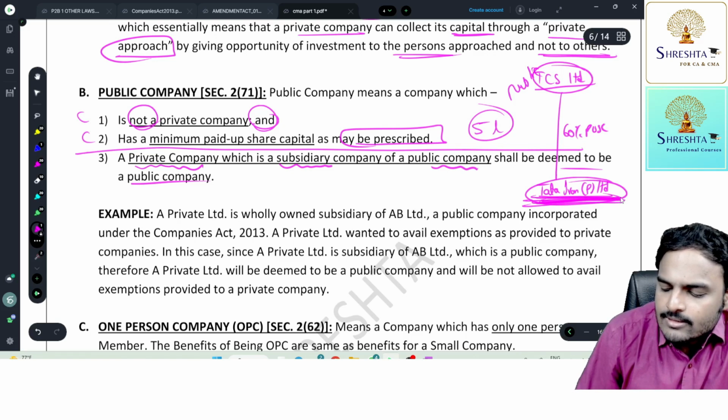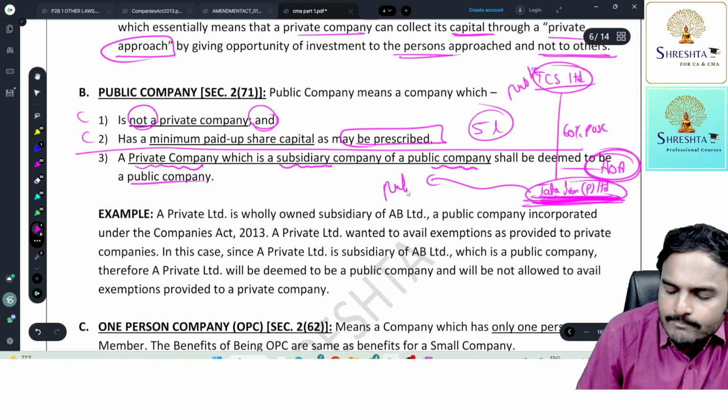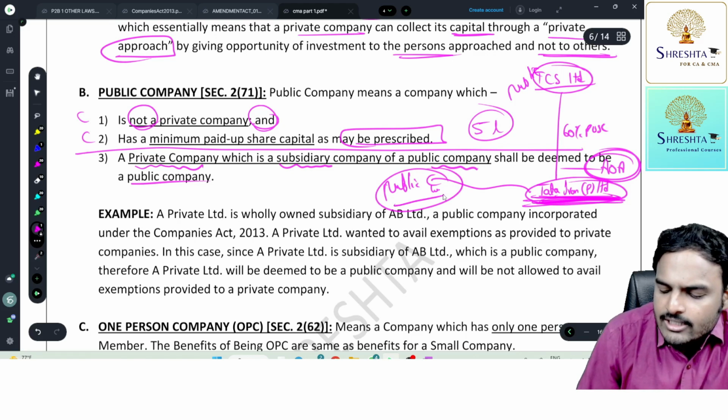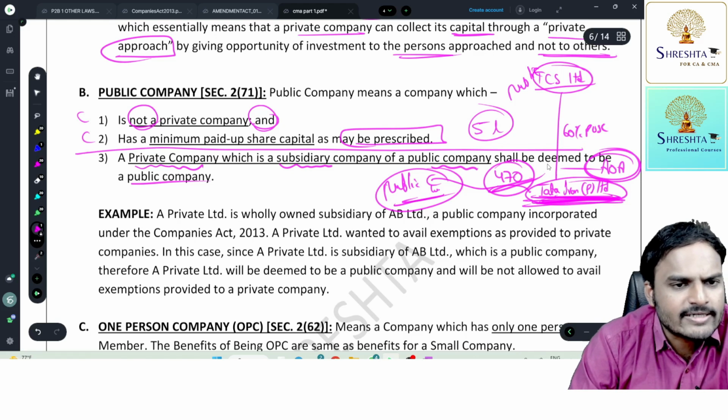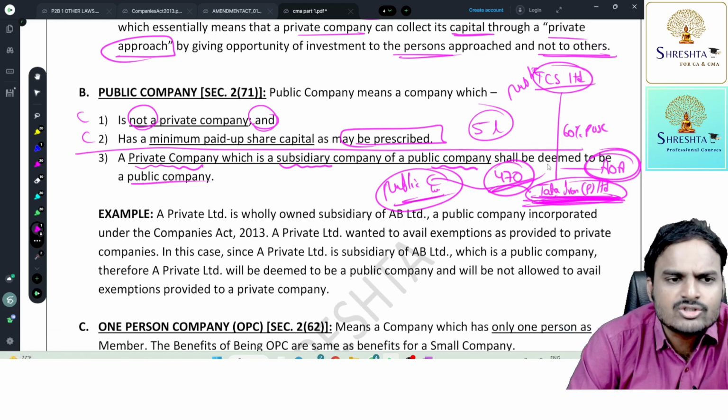So this is a private limited company by virtue of AOA. However, this is also deemed to be a public company. Accordingly, it is required to follow all 470 sections of the Companies Act 2013. Entire act it should follow. No relaxation.